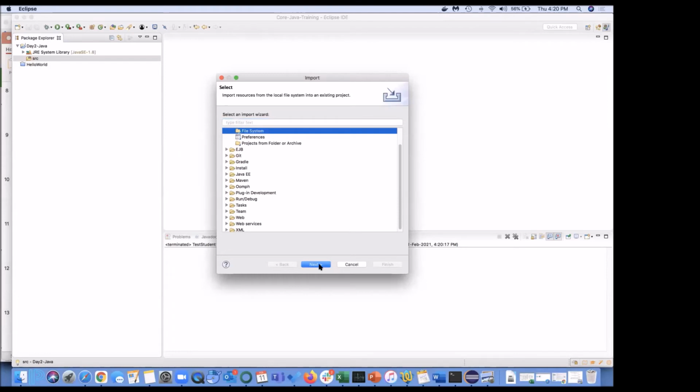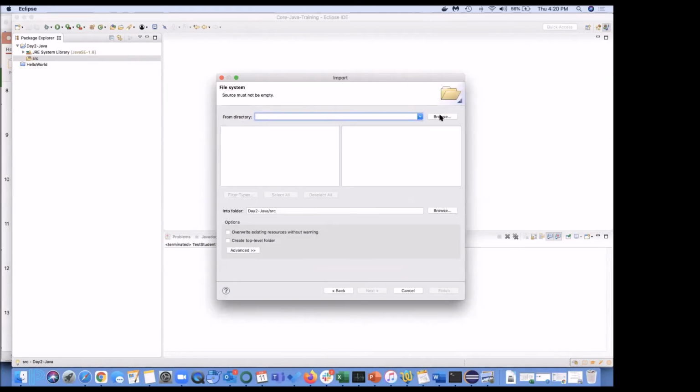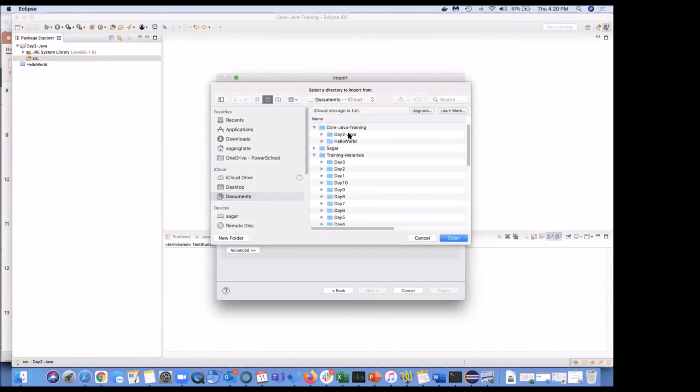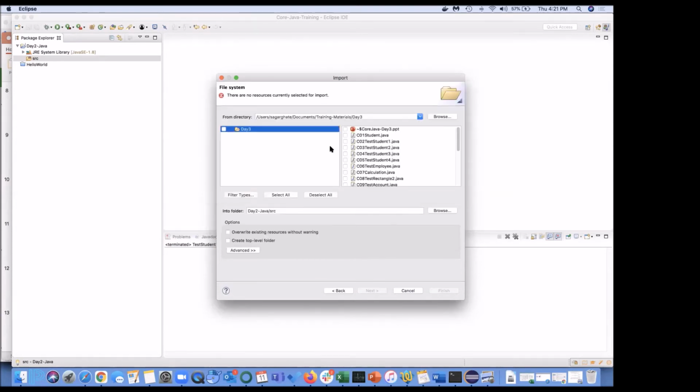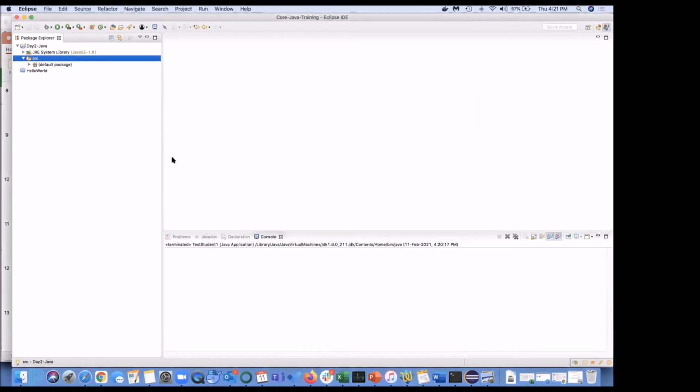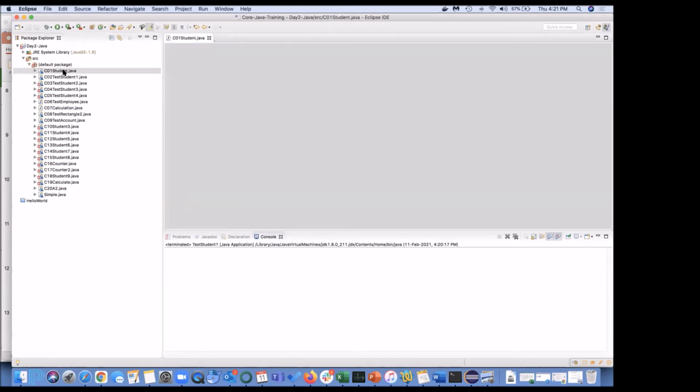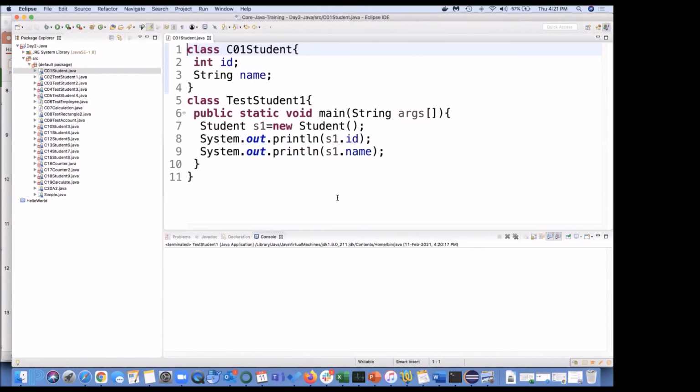File system, next, because that's going to kill our time. Every time we need to add the package and resolve those errors. So fresh, I am re-importing my Java classes, which are without package. Okay. At least now few classes are there without error. So let us see this C01. Now we don't have any error here.